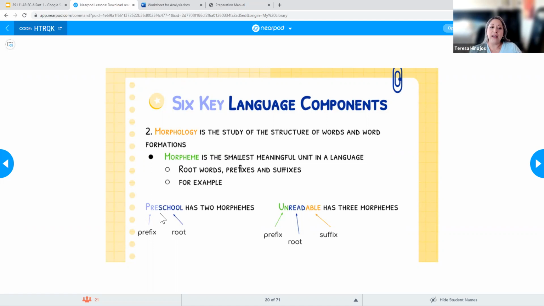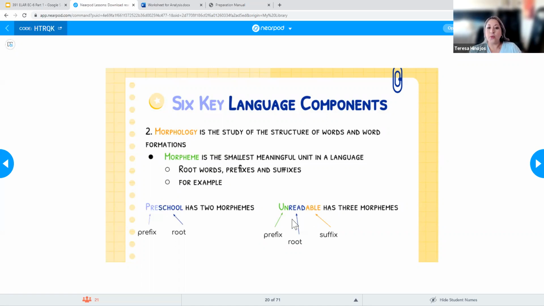So for example here, if I have the word "preschool," preschool actually has two morphemes. It's got a prefix and then it's got that root word. And so "pre" means something. It means before. So when we talk about preschool, that's where kids go before they start your actual school. So for you all, you teach in Head Start, and that is a form of preschool, before our kids actually get into the regular public schools.